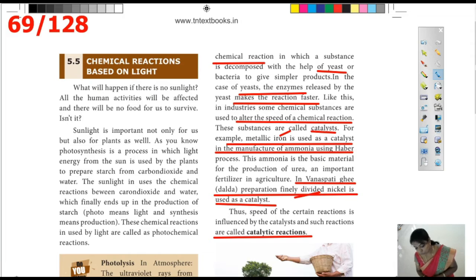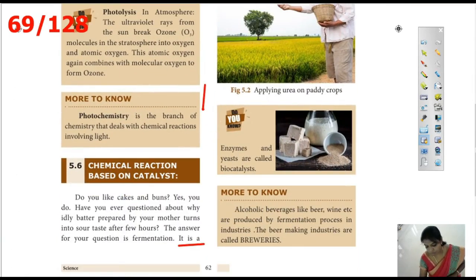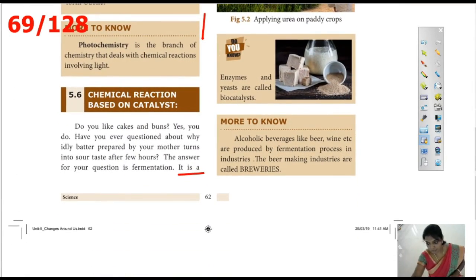So far we have seen photolysis, photochemistry, and now catalyst. Enzymes and yeasts are called biocatalysts. Next page.